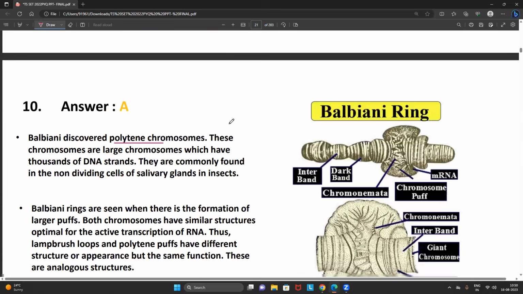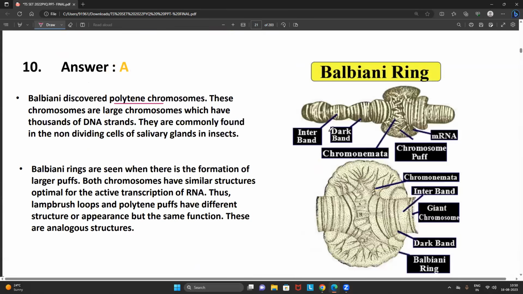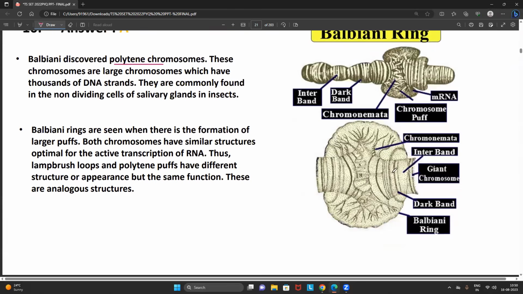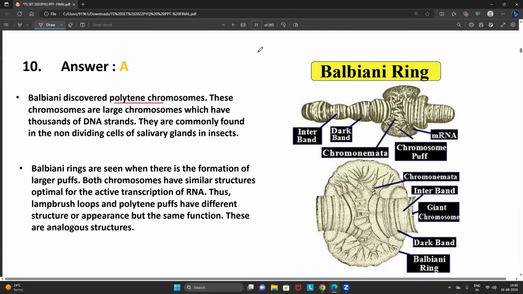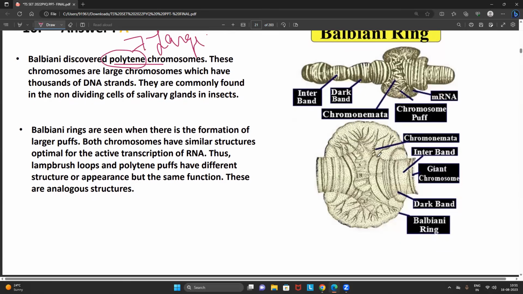Now try to understand my statements very correctly. If you look into the structure of a polytene, polytene means what? They are very large chromosomes which have thousands and thousands of DNA molecules. Now please look into the picture.